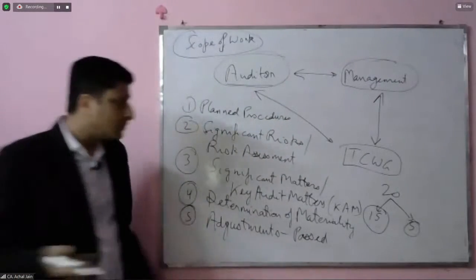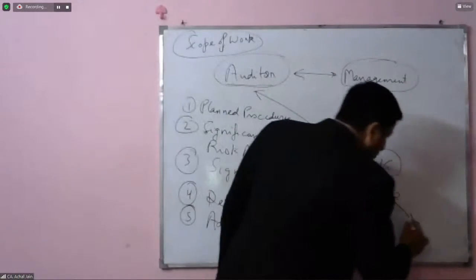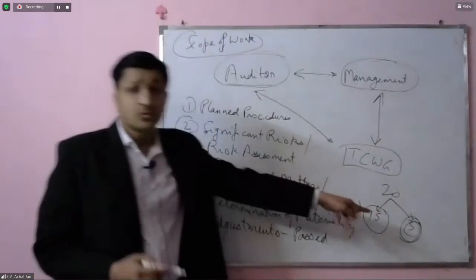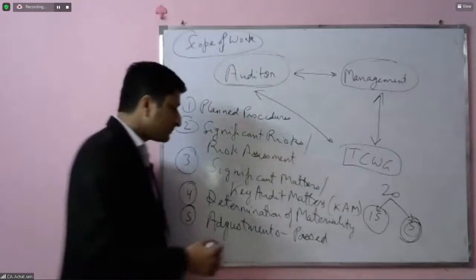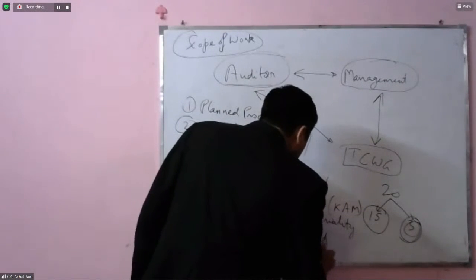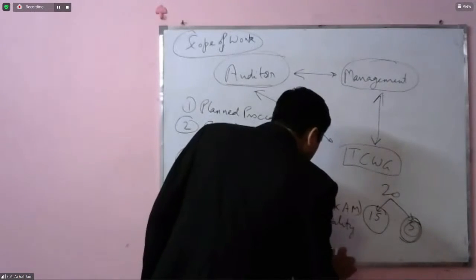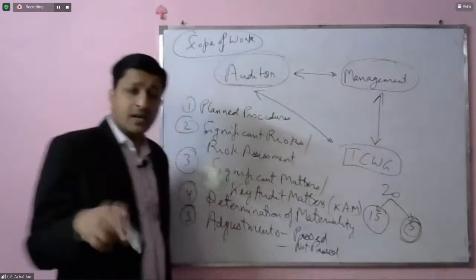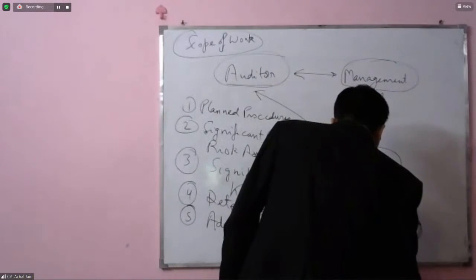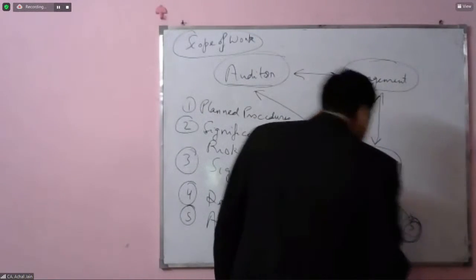They had a different view, and that's why those matters got reported in the audit report. That means those 5 matters. Correct? So we can say adjustments which were not passed and those were material. Correct?